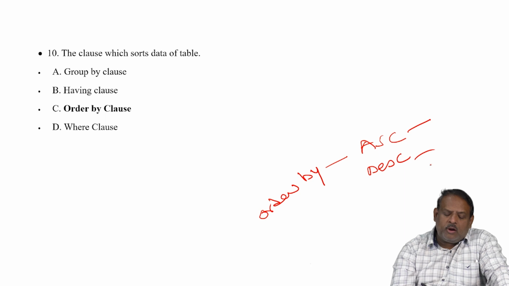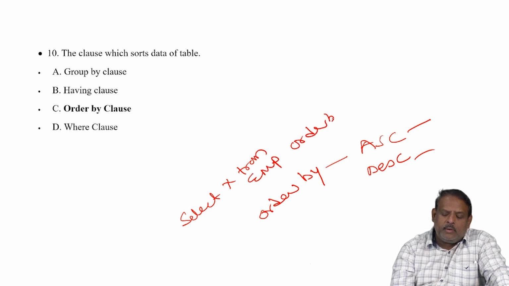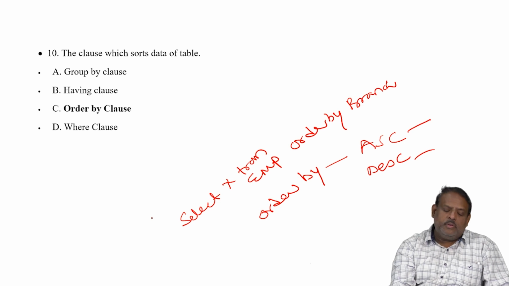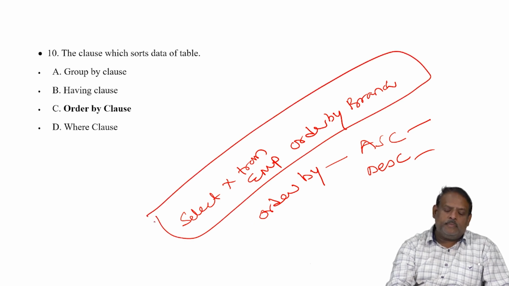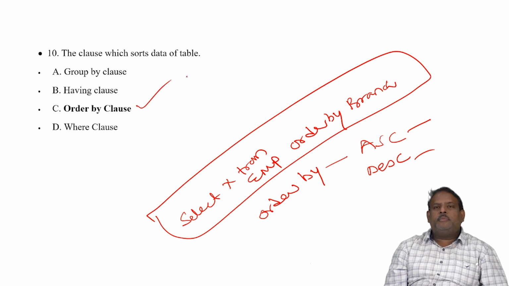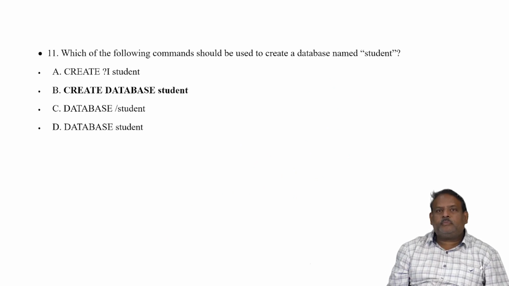How do we use this order by? So I'll say select star from EMP order by branch. By default it is an ascending order. So this is my statement. So the right option in this case would be option C, that is order by.